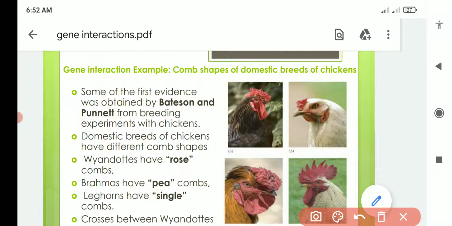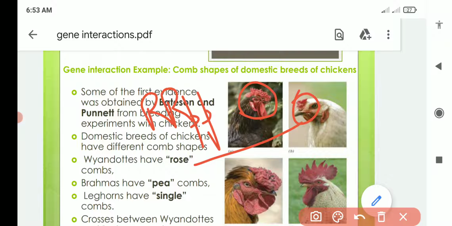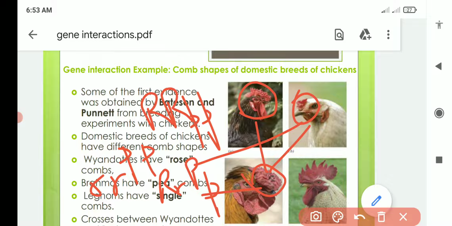You can see here it is the rose type, and it has capital R, small p genotype. This is pea type, it has the genotype small r, capital P, and this is the cross between this and this, and it has the genotype capital R, capital P, small p. Okay, and this one is single type, it has small r, small p.